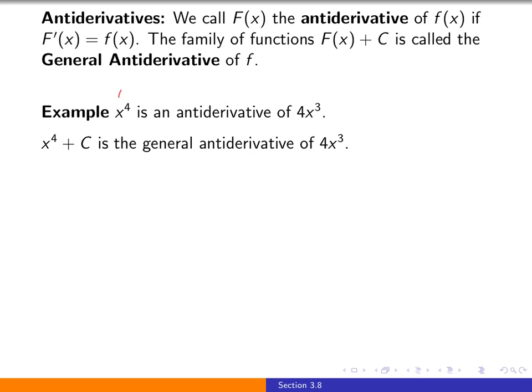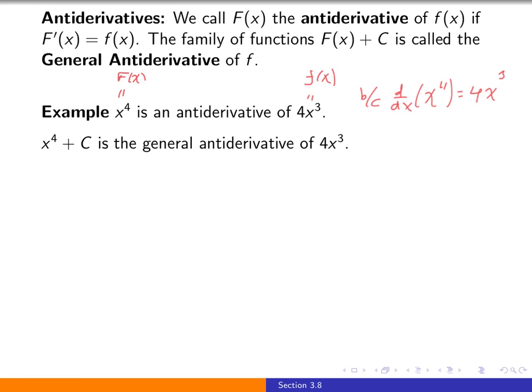So for example, if we think of x to the fourth playing our role of the big F of x, we're claiming that its antiderivative, or an antiderivative, is 4x cubed. And the reason this is true is because the derivative of x to the fourth by the power rule is 4x cubed.